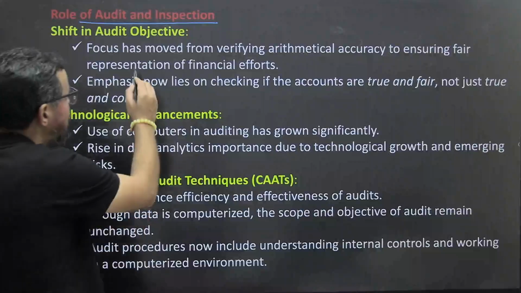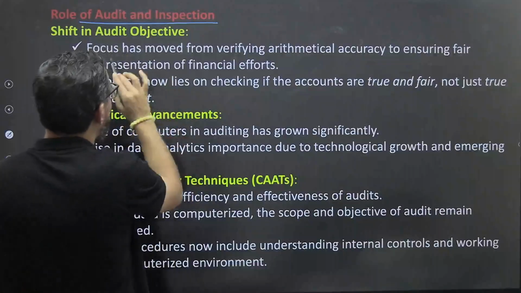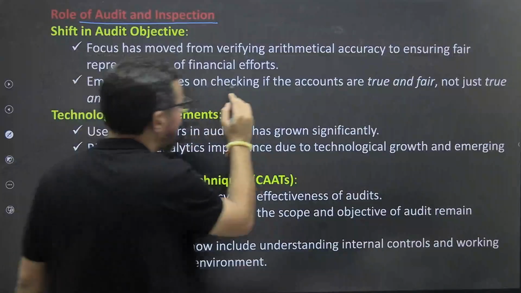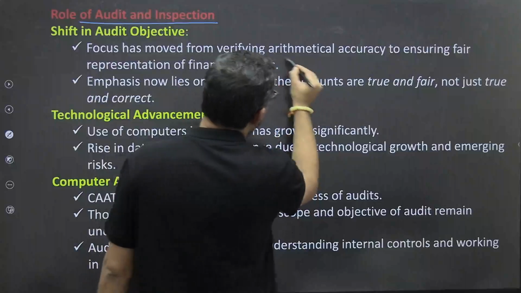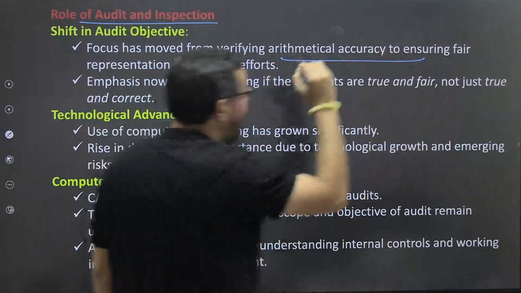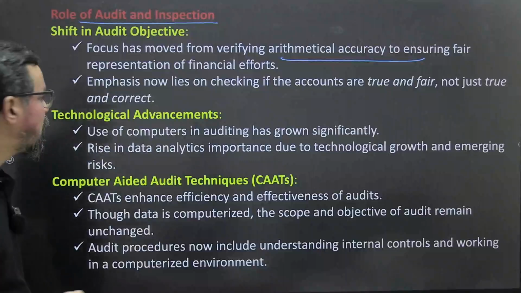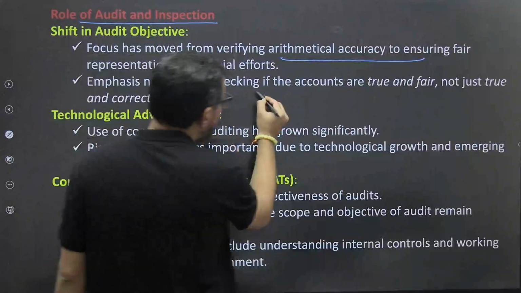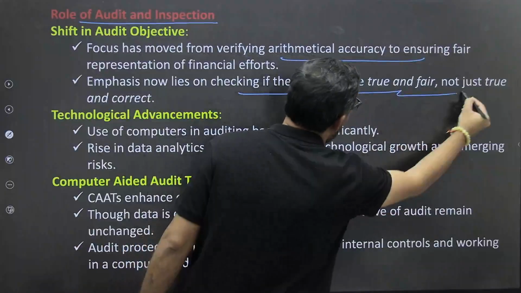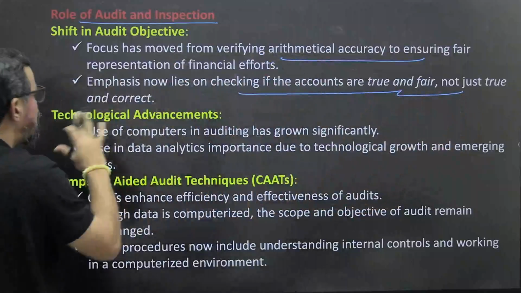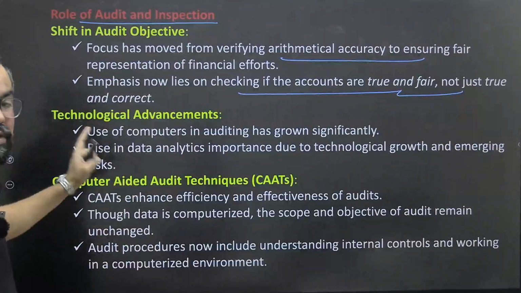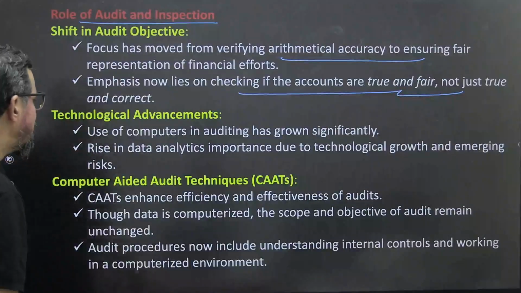So focus, when it comes to shift in objective, earlier it was around verifying arithmetical accuracy to ensure fair representation of financial effort too. Now it is checking if accounts are true and fair and not just true and correct, right? So this is something which we generally change.